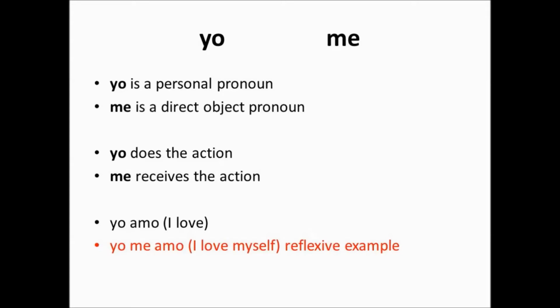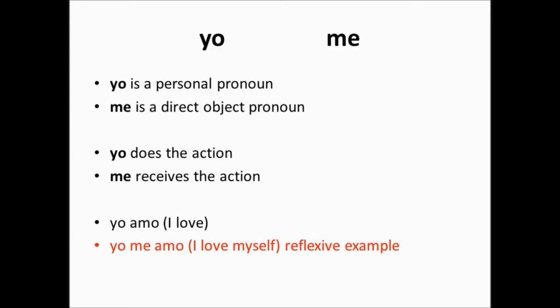Now, because this is self-inflicted, because I am doing something to myself. In this case, I'm saying yo amo. Now, yo amo is not reflexive. Yo amo is in black because yo amo just means I love. I love someone. I love something. Examples. Yo amo a mi familia. I love my family. Yo amo a mi novio. I love my boyfriend. Yo amo a mi hermana. I love my sister.